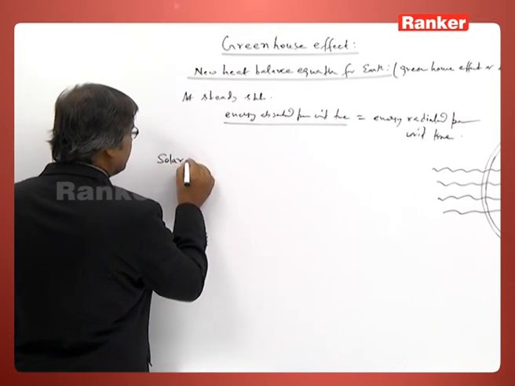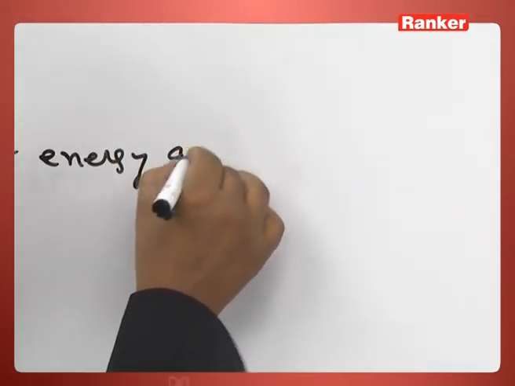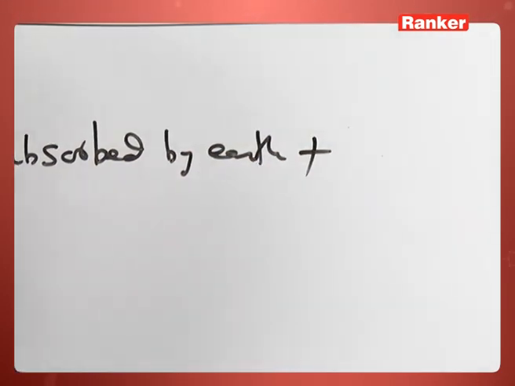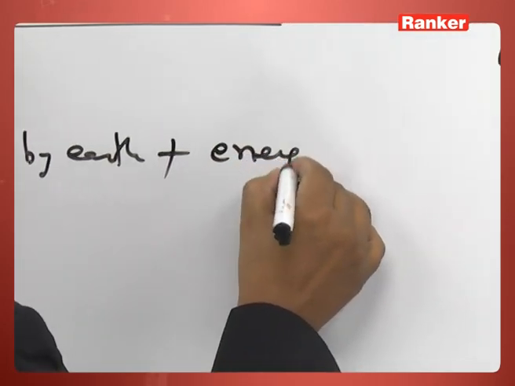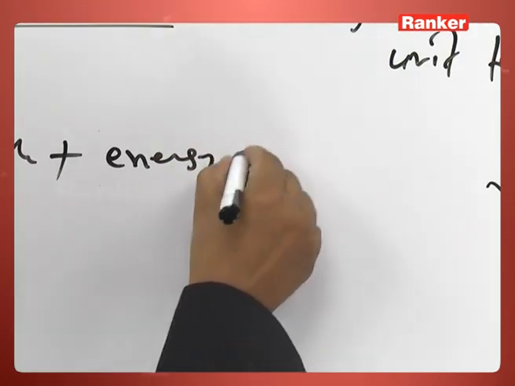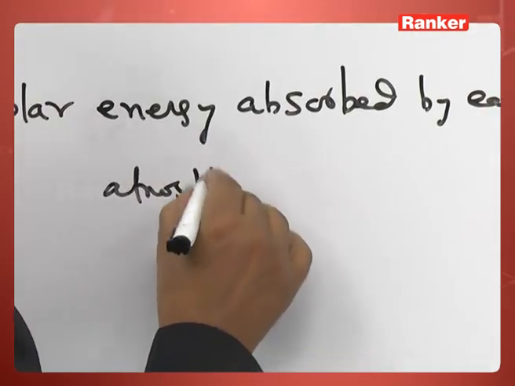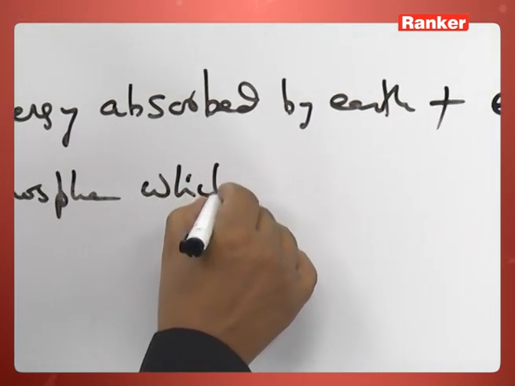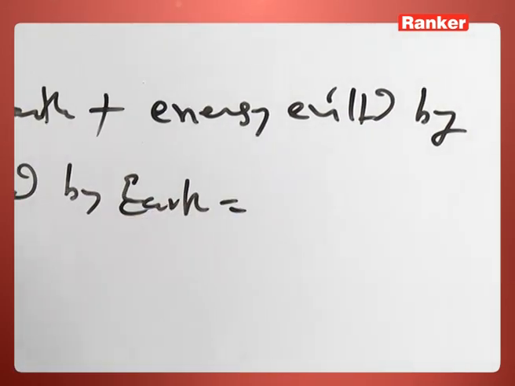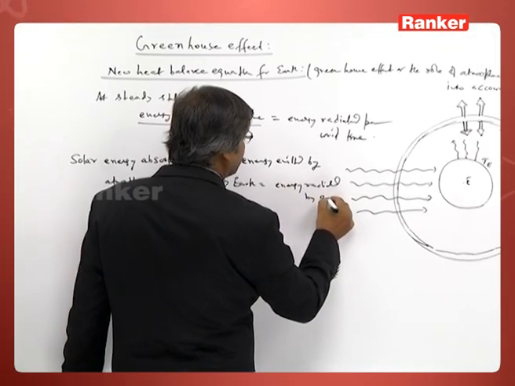So, solar energy absorbed by earth plus energy emitted by atmosphere which is absorbed by earth is equal to energy radiated by earth.